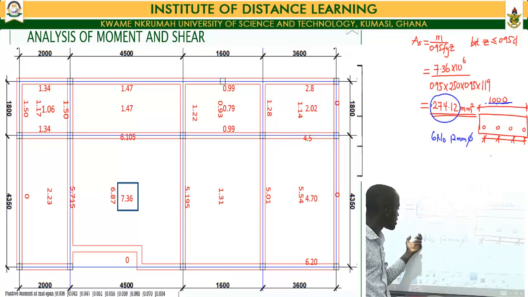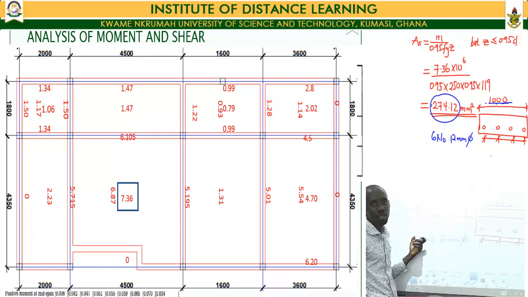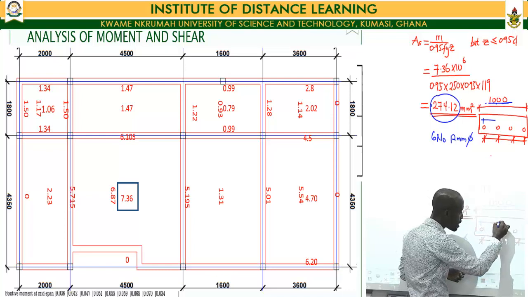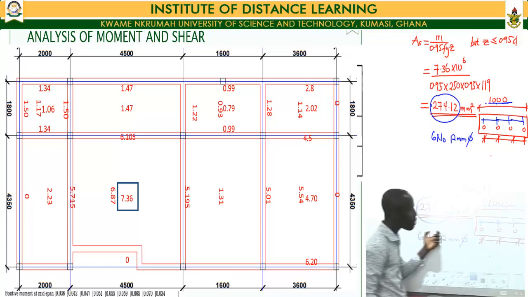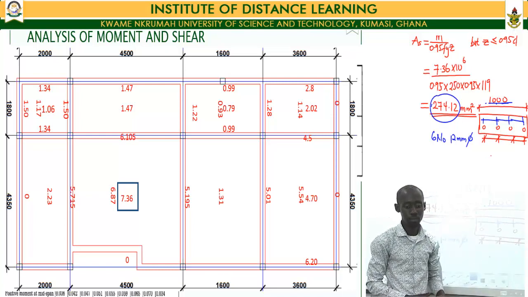I divide the 1 meter by 6. Whatever I get would be the spacing that should be provided for the reinforcement, per the number of bars I have and the span over which it is being distributed.